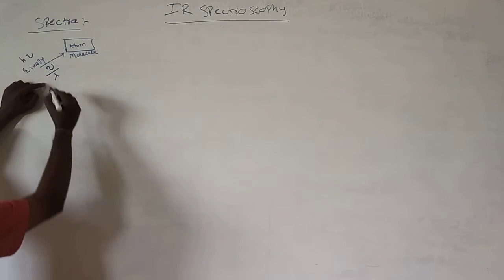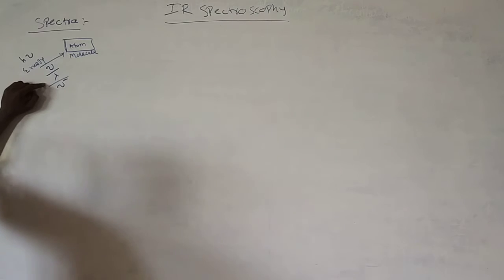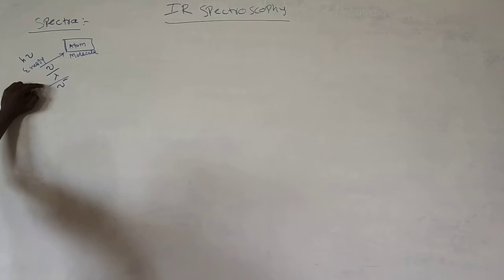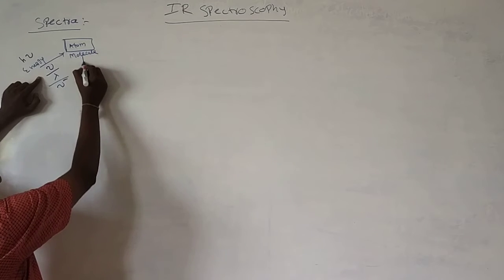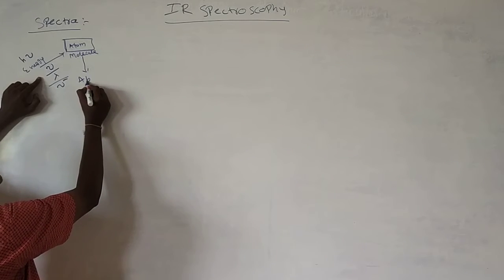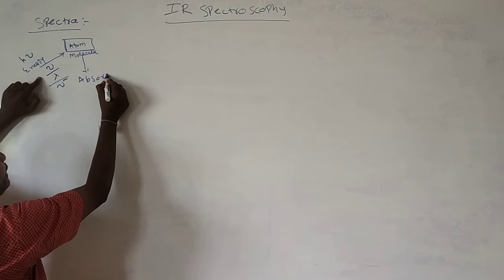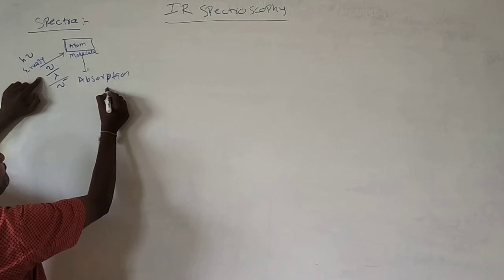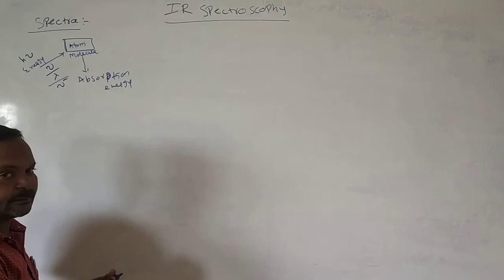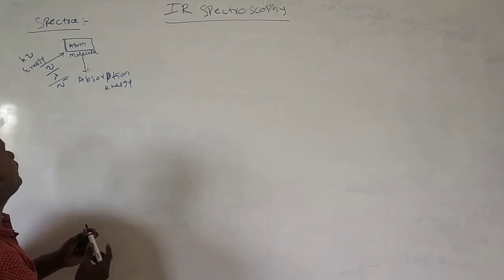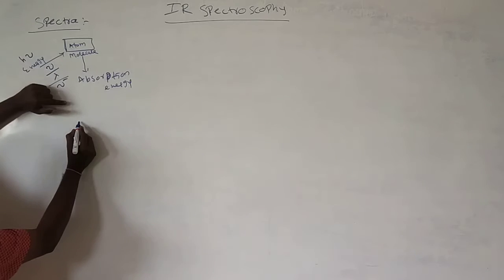If frequency and wavelength are there, it also has wave number. The energy that an atom or molecule absorbs we call absorption energy.